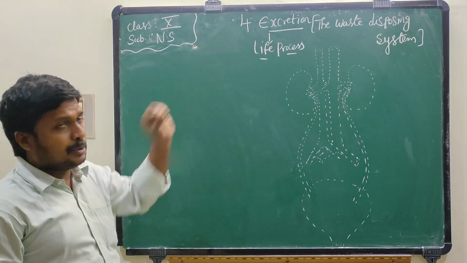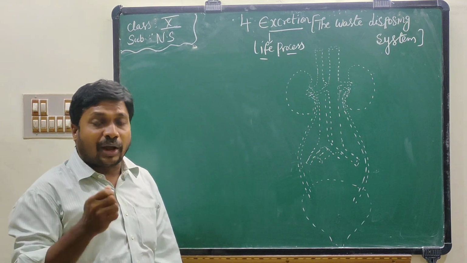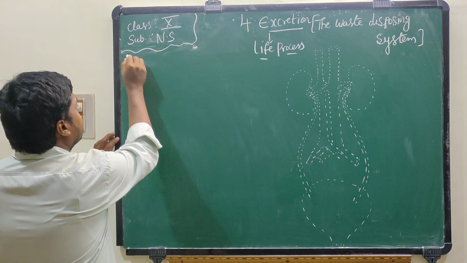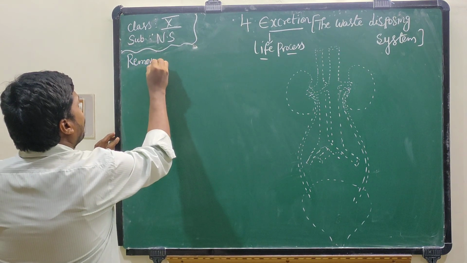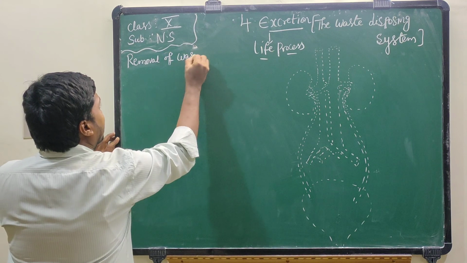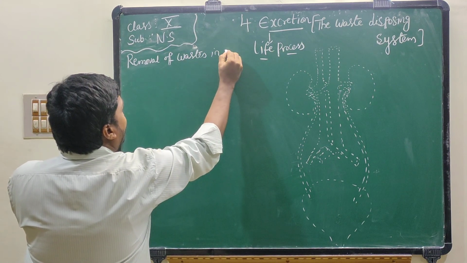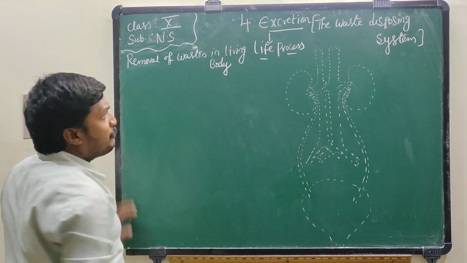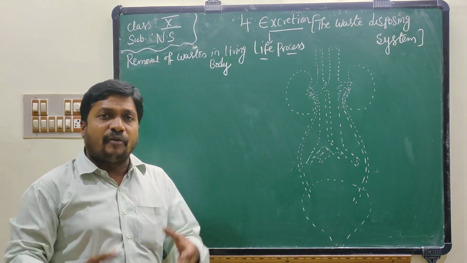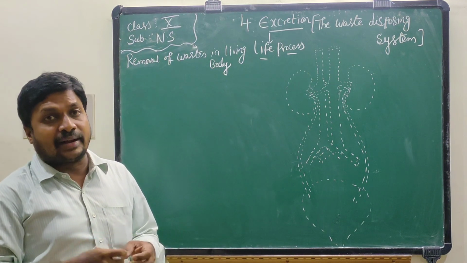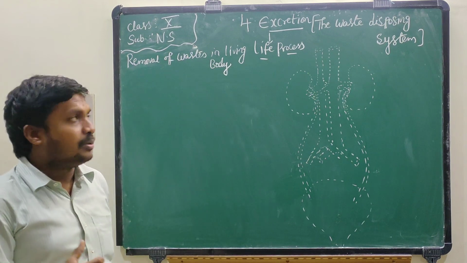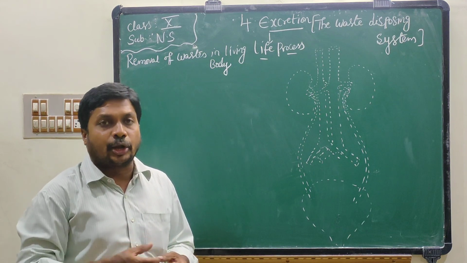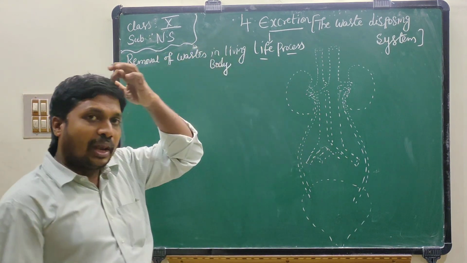Why is excretion a life process? I will tell briefly. What is the definition of excretion? Excretion means removal of waste materials from the living body. If excretion does not take place, what will happen? Our body will be filled with waste materials and extra water, which leads to the death of a person. So excretion is the process which sends out waste materials at regular intervals. So excretion is a life process.